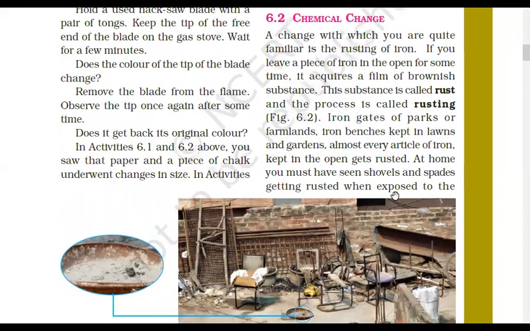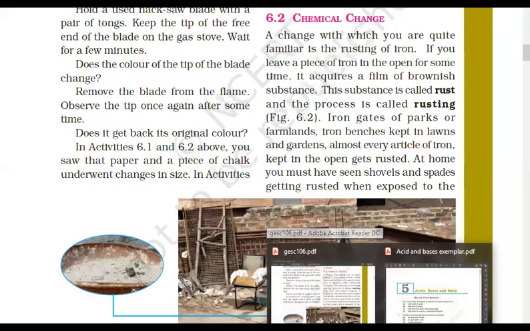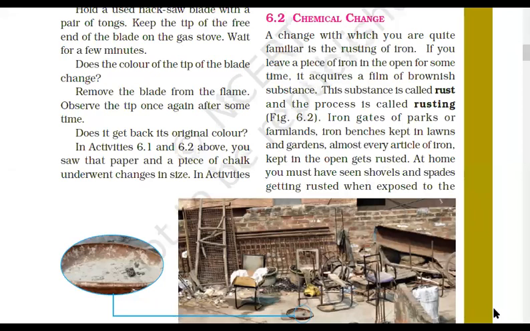Now, this is one example of chemical change, which is rusting. We have discussed in the last class what is rusting. Rusting is a chemical reaction between which two elements? When iron reacts with oxygen in the presence of water, or moist air, it forms what? It forms iron oxide. Yes, iron oxide, and that is called rust. It's a brownish layer. So this is also an example of a reaction.